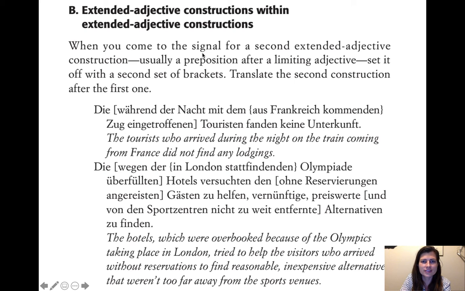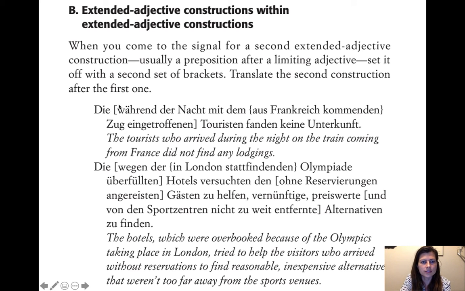So when you come to the signal for the second extended adjective construction, usually a preposition after a limiting adjective, like we've always been doing, right? That's usually the signal. Set it off with a second set of brackets. Translate the second construction after the first one. So, die während der Nacht mit dem aus Frankreich kommenden Zug eingetroffenen Touristen fanden keine Unterkunft.